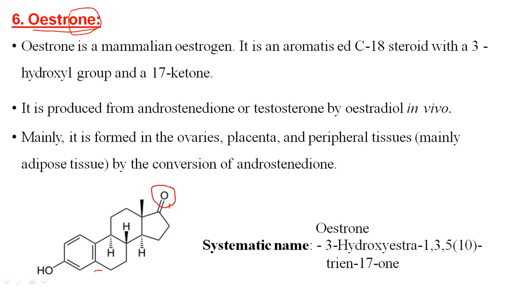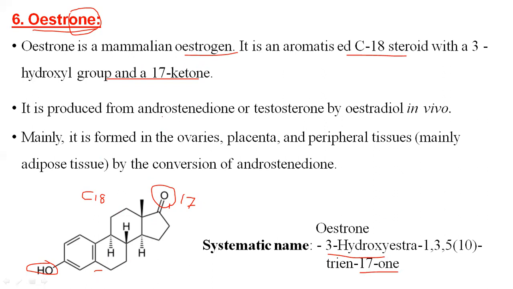Oestrone is a mammalian estrogen. It is an aromatic C18 steroid with a 3 hydroxy group and a 17 keto group present in the structure. Here at the third position the hydroxy group, at the 17th position the keto group, and the total C18 steroid moiety, that is estrogens. The IUPAC name is 3-hydroxyestra-1,3,5(10)-trien-17-one.